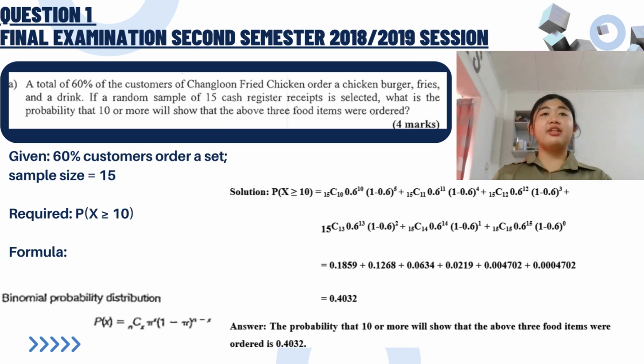Question 1a. We are told that 60% of customers at Changlun Fried Chicken order a chicken burger, fries, and a drink. A sample of 15 customers is selected, and we want to find the probability that 10 or more ordered the full set. This is a binomial probability problem, where n equal to 15, p equal to 0.60, and we want P of x more than or equal to 10. So we calculate P of x more than or equal to 10 equal to P10 plus P11 until P15 using the binomial formula. After calculating and summing the values, the final answer is 0.4032. So there is a 40.32% chance that 10 or more customers order all 3 items.